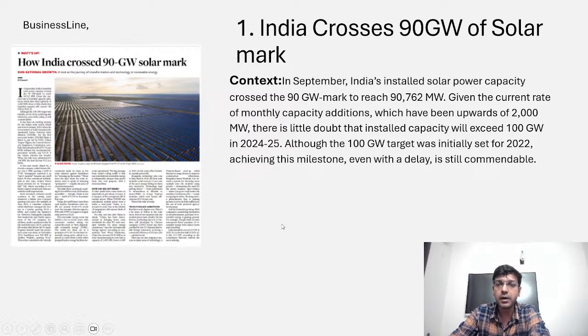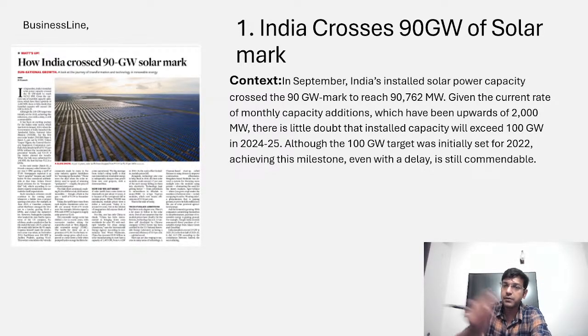In September, India's installed solar capacity crossed the 90 gigawatt mark, reaching almost 90 gigawatt. Given the current rate of monthly capacity addition, which has been upward of 2000 megawatt, there is little doubt that installed capacity will exceed 100 gigawatt in 2024-25.